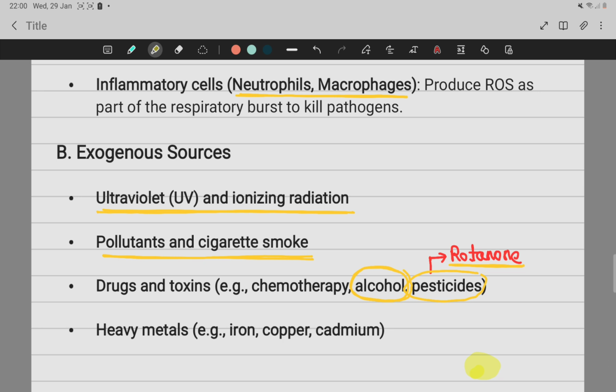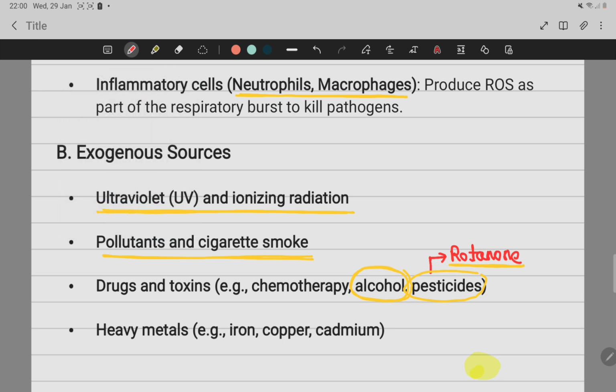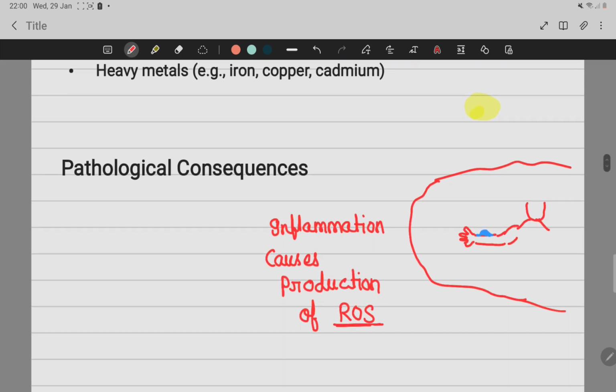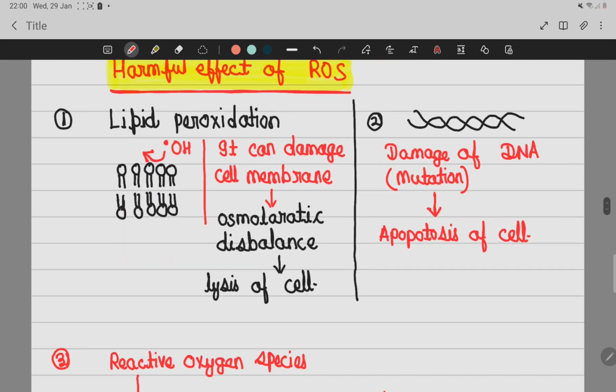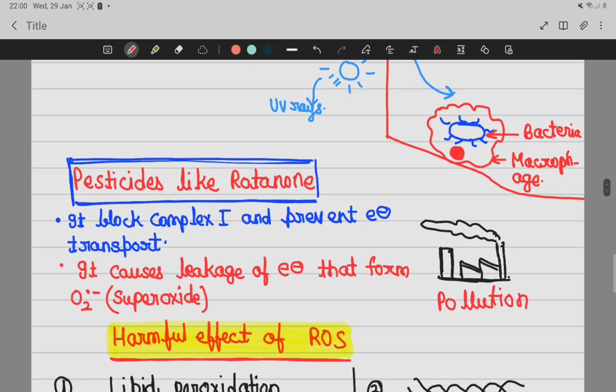Pesticide rotenone, we know, is a complex 1 inhibitor. When it blocks complex 1 of the electron transport chain, it causes leakage of electrons, and this leaked electron is accepted by oxygen, and it will form superoxide free radical.